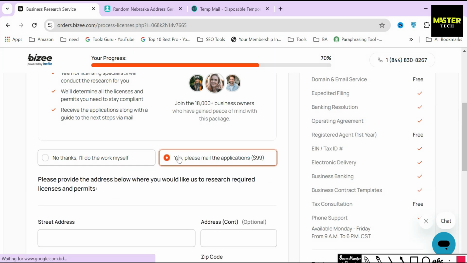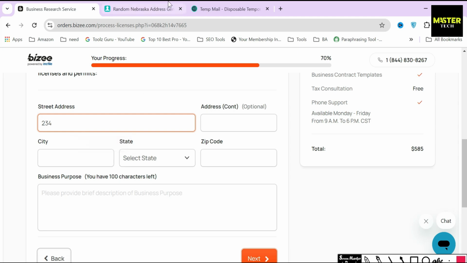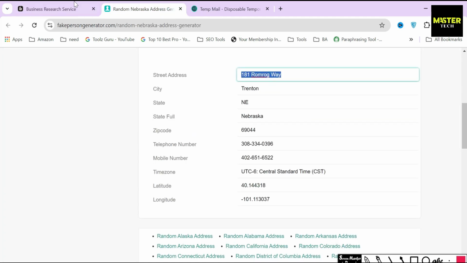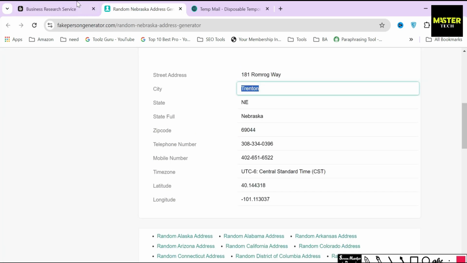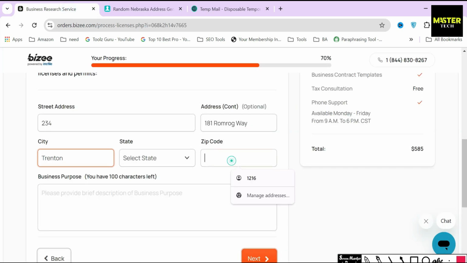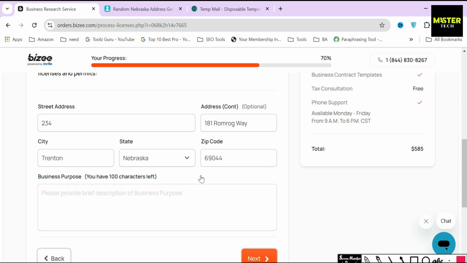After selecting the Yes option, provide the address of your business where Busy will do additional research on your behalf in order to fill out the license form swiftly, so that you don't have to worry about anything else. Remember that not all industries will require licenses that need additional research. Some licenses can just be filled out in a form by providing your business information. Below, Busy is asking you to provide your business purpose. I will just type a random purpose here.